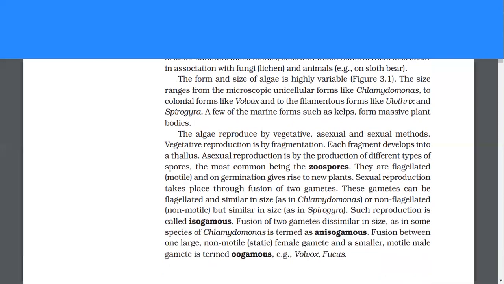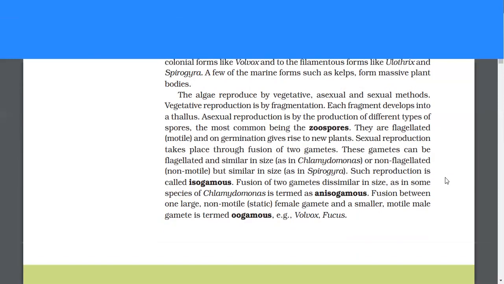The algae reproduce by vegetative, asexual and sexual methods. Vegetative reproduction is by fragmentation. Each fragment develops into a thallus. Asexual reproduction is by the production of different types of spores, the common being the zoospores. They are flagellated and on germination give rise to new plants.